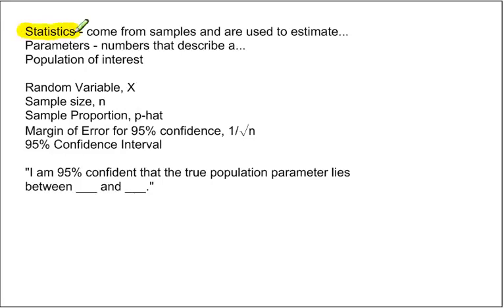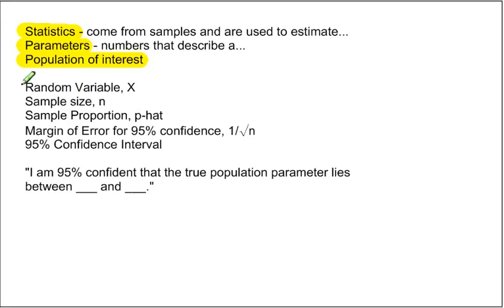Statistics come from samples. We take samples from populations because the populations are too big to count, and we use these samples to estimate parameters about a population. In any problem that you're given, you should be able to identify a population of interest. You should be able to recognize what the sample proportion is, that's a statistic, and that we are trying to use that statistic to estimate something about the population parameter.